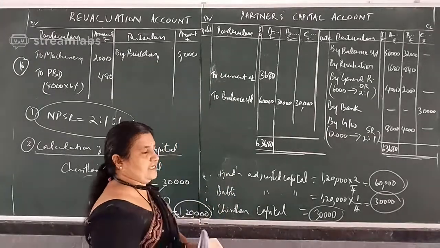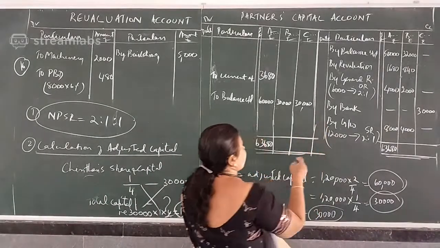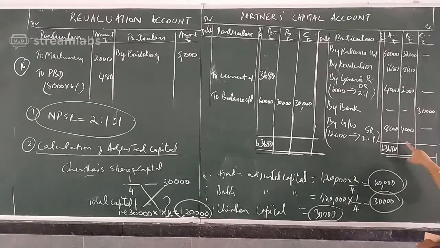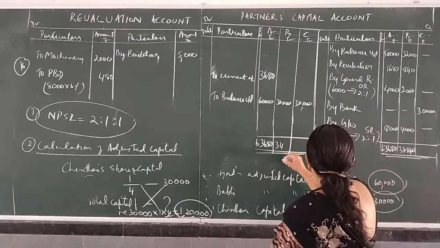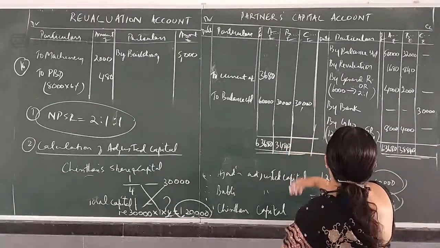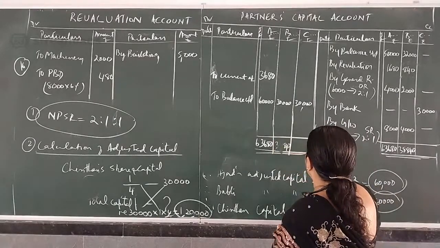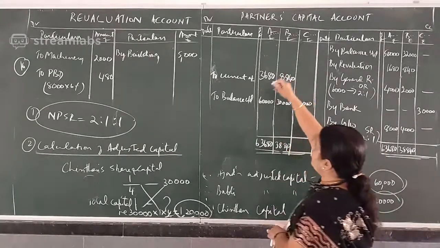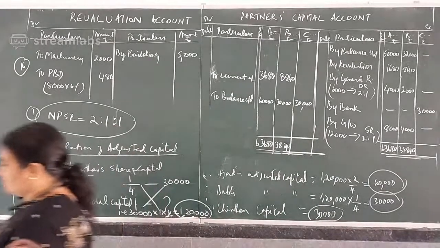Now check the second partner, which side is more. For the second partner, here 30,000 is there, and the credit side is more. Credit only is more, so write the total. This side is more, so write the higher total when you balance the ledger account. 32, 34, 38,840. So 34,840, 38,840. The difference, 8,840, is transferred to his current account.